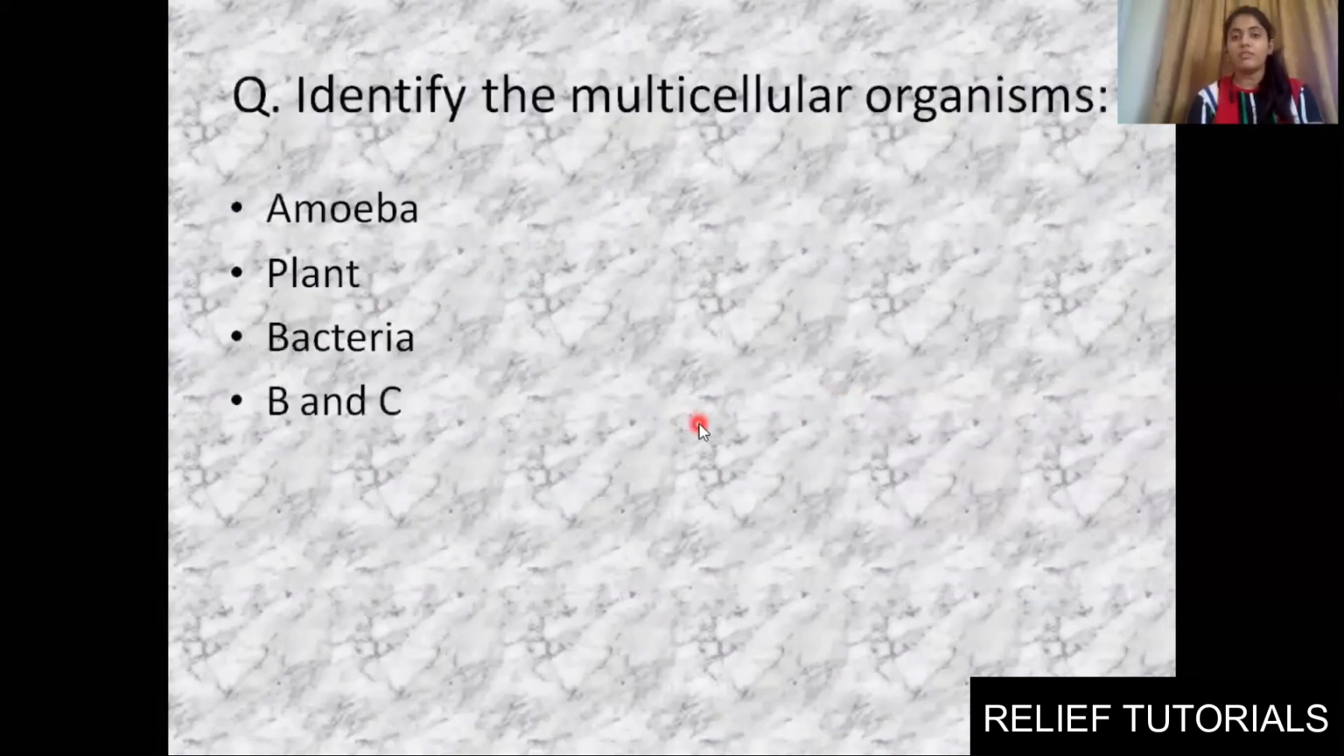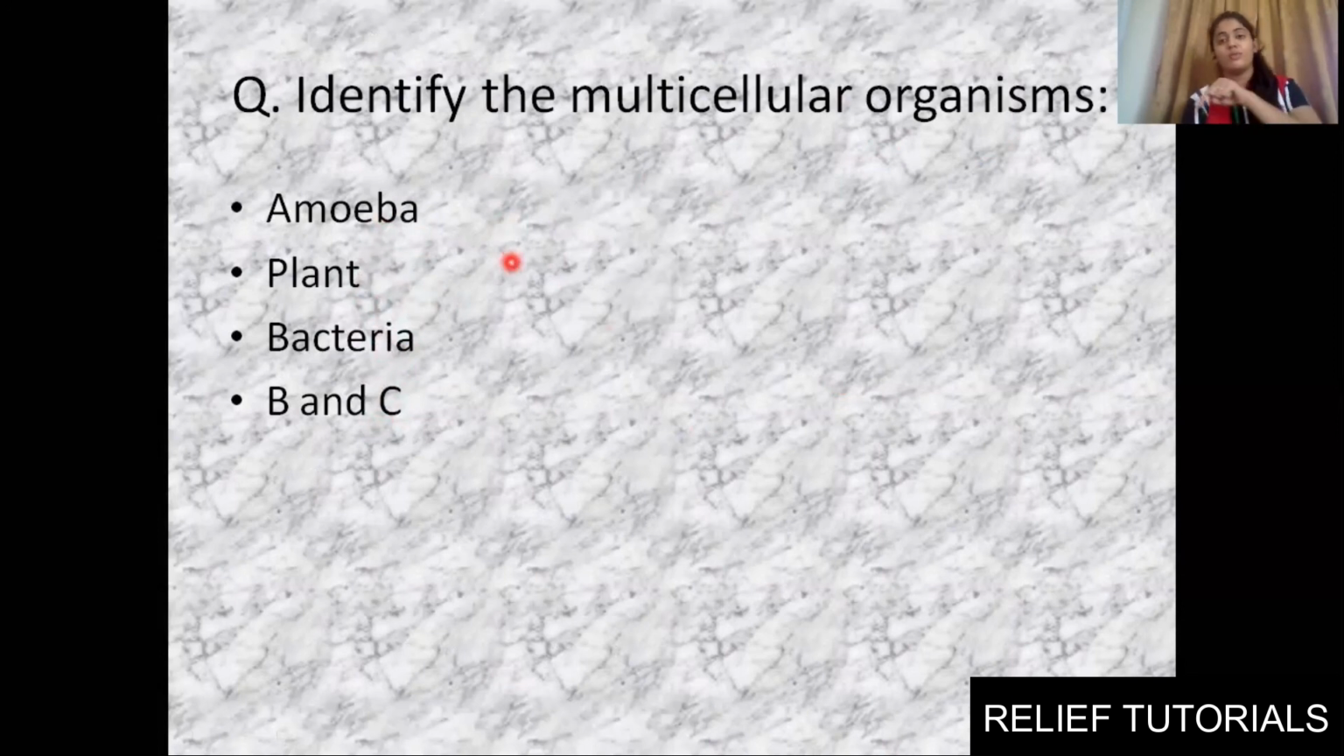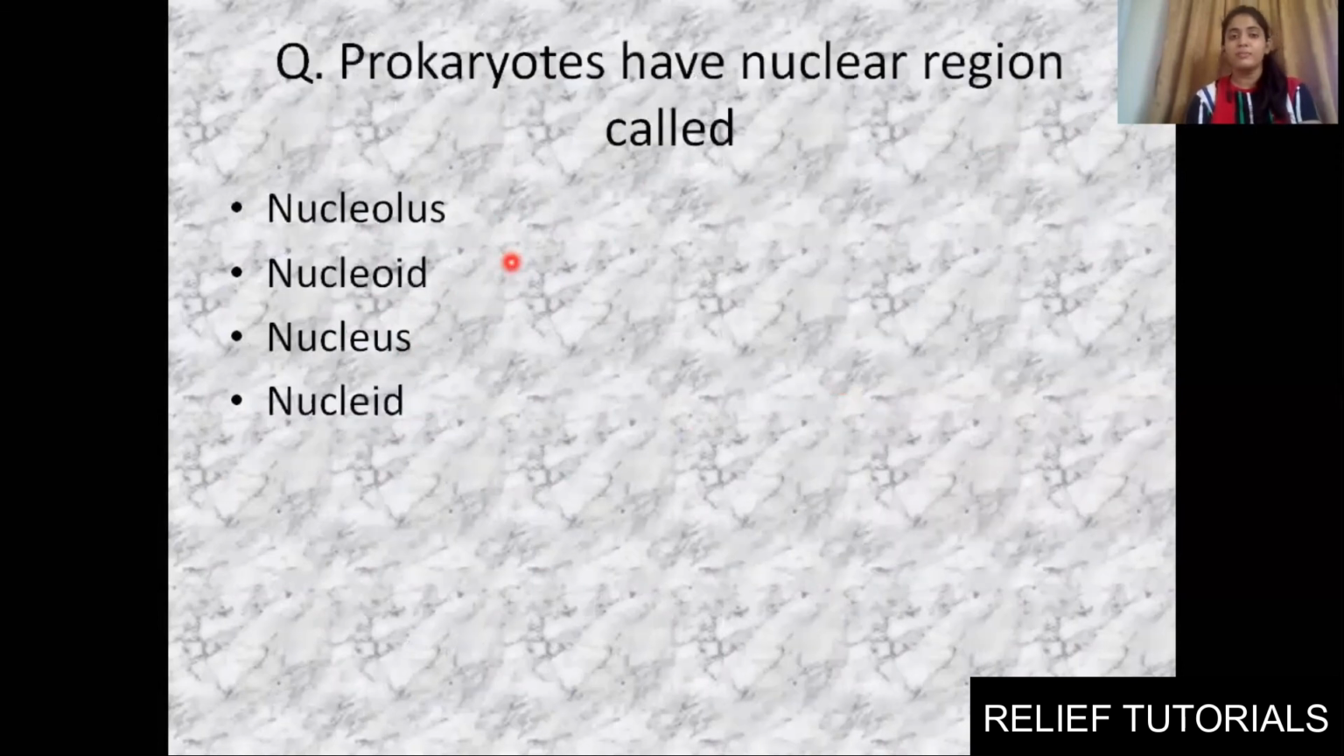Next, identify the multicellular organism from these four. Which is a multicellular organism? Amoeba, plant, bacteria, or B and C both? No, I know the answer. I hope you all also know the answer. If you know, please mention it in the comment section.